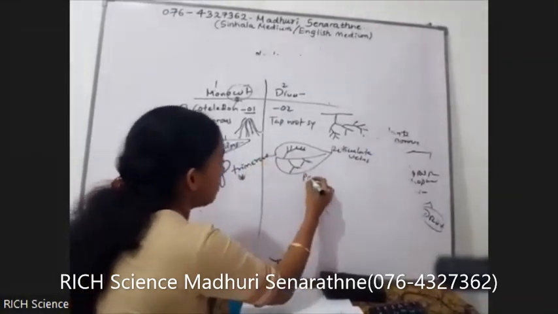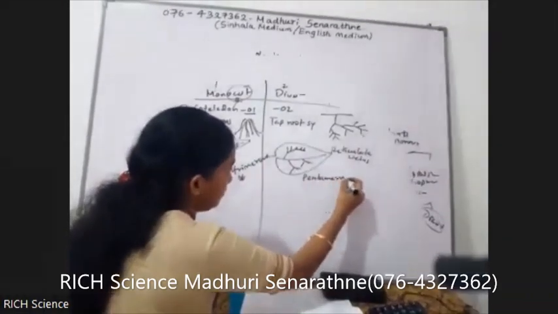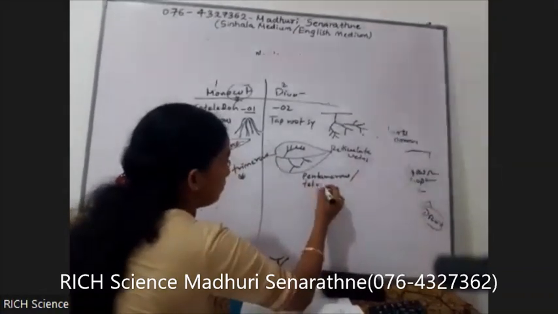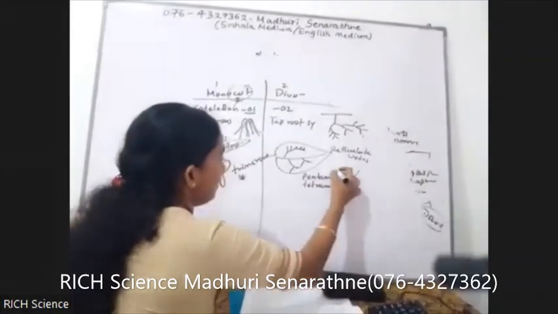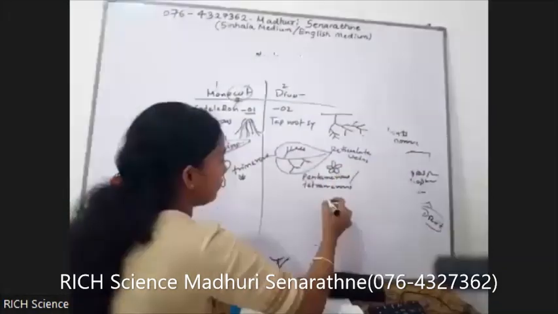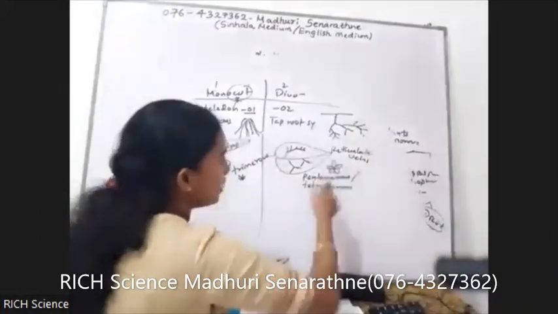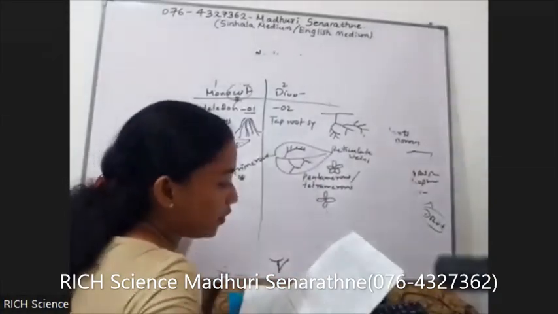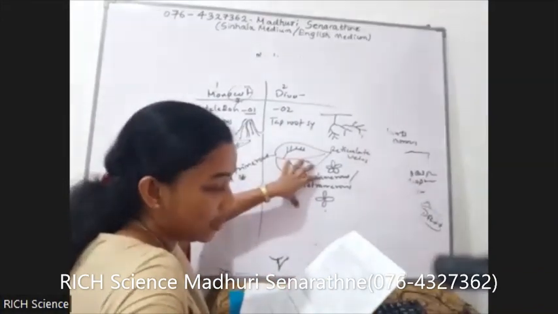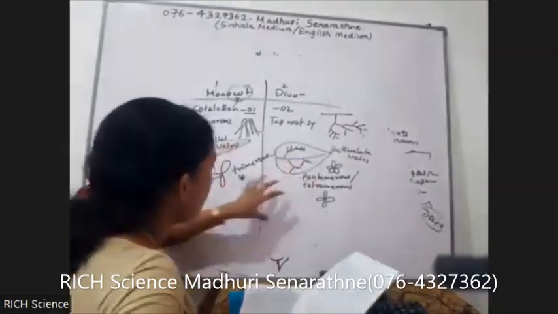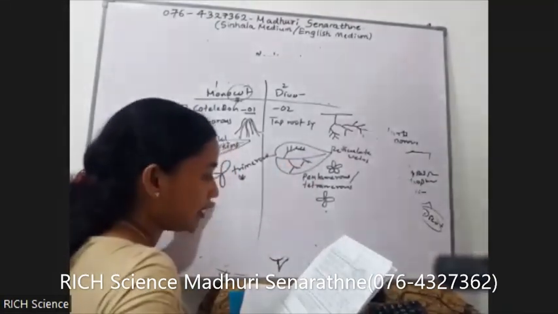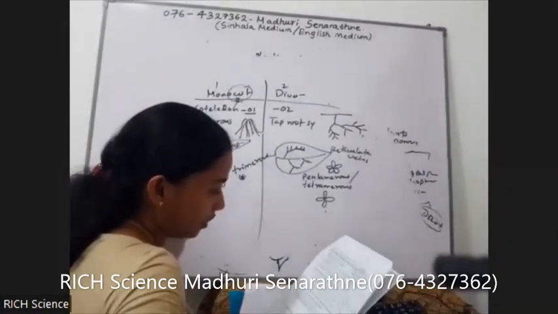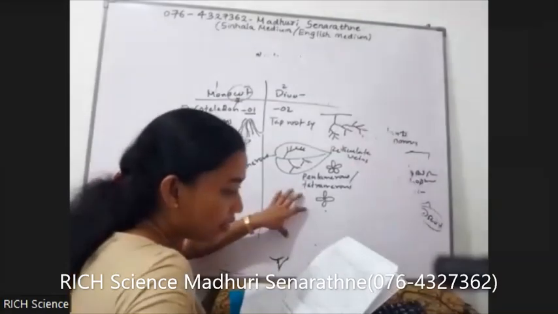Here, pentamerous or tetramerous. Penta means 5 petals, tetra means 4 petals. Flower parts are trimerous. Here, flowers are tetramerous or pentamerous. Here, perianth present in flowers, that means no distinct calyx and corolla. Here, distinct calyx and corolla in flowers.